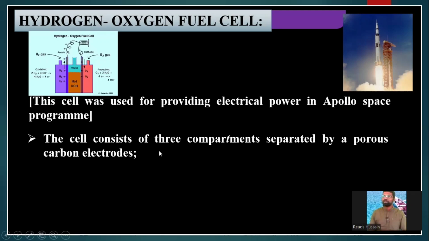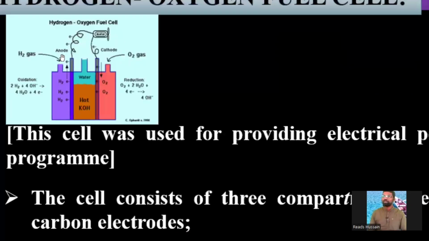And this cell consists of, and we'll see this arrangement, three compartments. See here, one, two, three compartments, separated by porous carbon electrodes. These electrodes act as anode and cathode. You can see the anode in the picture.